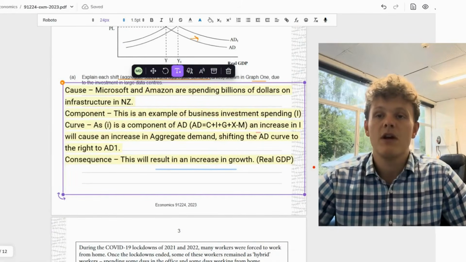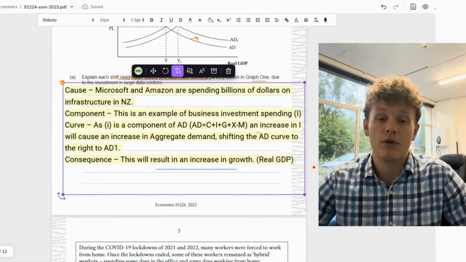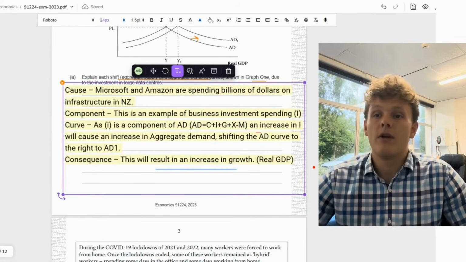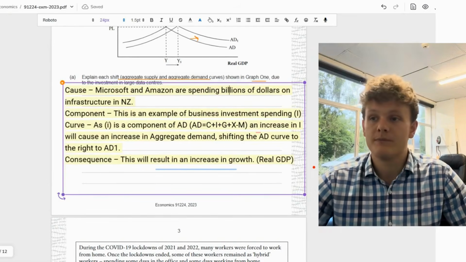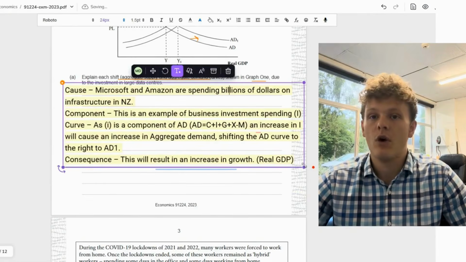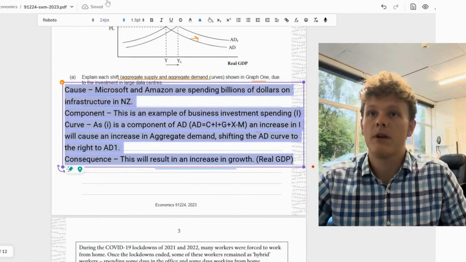And then the consequence, what's the impact on growth? Because this is the growth paper. This will result in an increase in growth, real GDP. So that's our answer for the first part, and let's maybe make it a bit smaller.